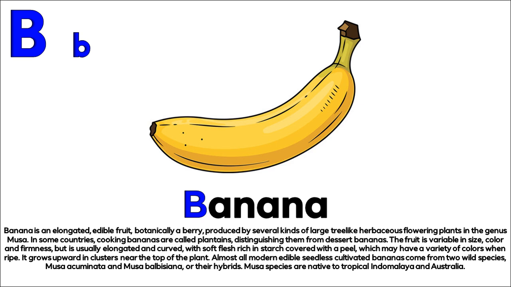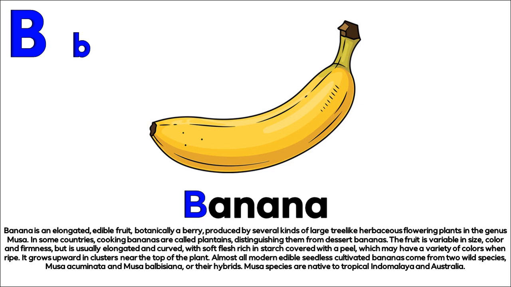B. Banana. Banana is an elongated, edible fruit, botanically a berry, produced by several kinds of large tree-like herbaceous flowering plants in the genus Musa. In some countries, cooking bananas are called plantains, distinguishing them from dessert bananas. The fruit is variable in size, color, and firmness, but is usually elongated and curved, with soft flesh rich in starch covered with a peel, which may have a variety of colors when ripe.